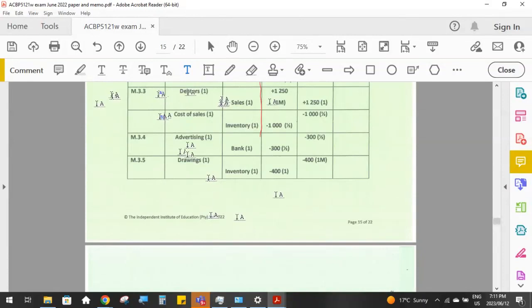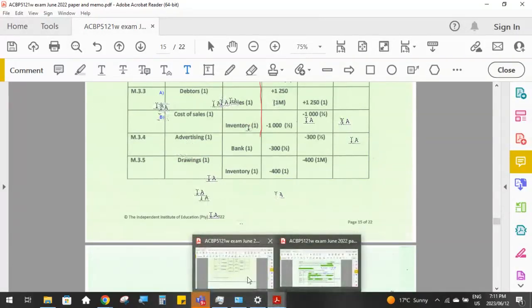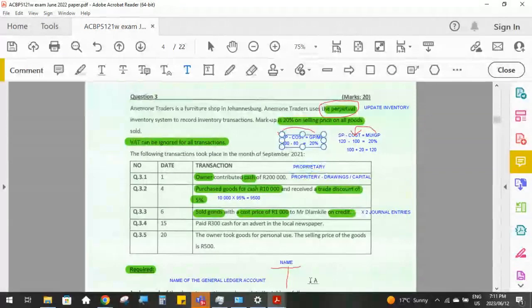So what did they give us here? They told us that the cost of the transaction was 1,000, and that our markup was, what was it? Where's the instructions? Our markup is 20% on selling price. So let's do the calculation on the side over here. No, let me go back over here where we've got this all already typed out. Okay, so here we go. Our cost is R1,000, okay?